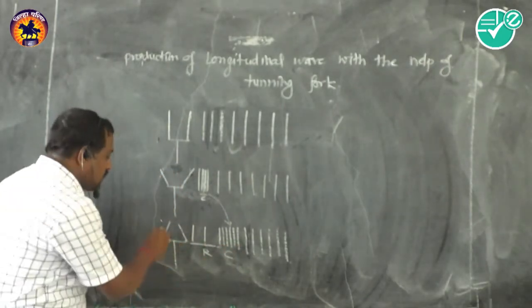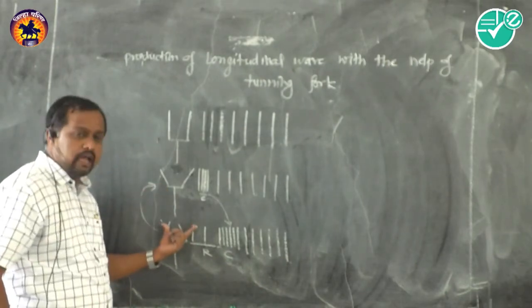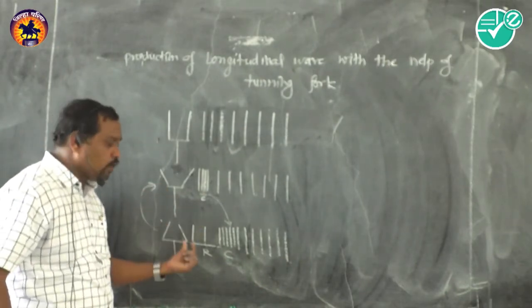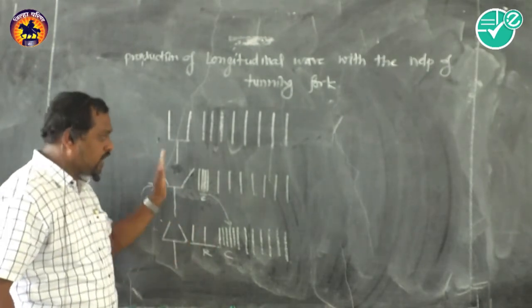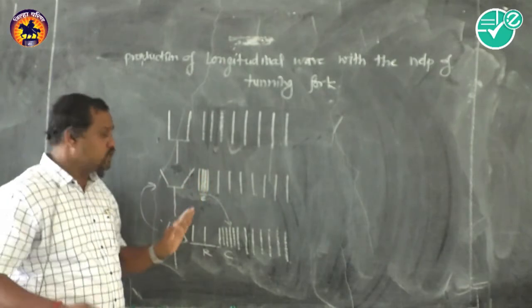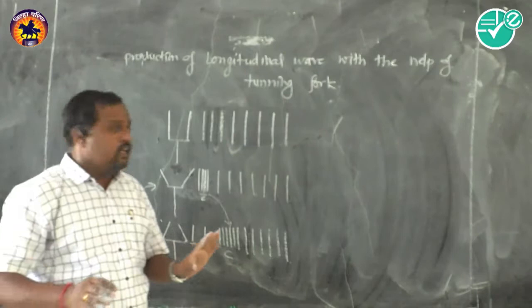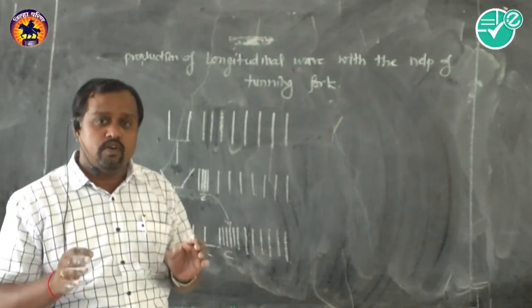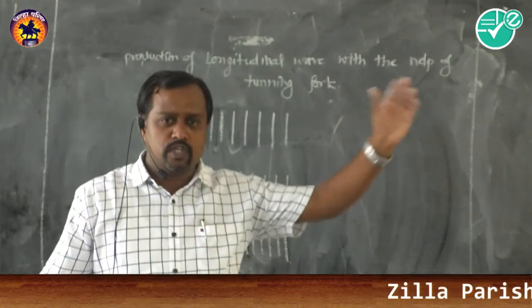Now, in the next case, again the same thing happens. Inward, then it moves outward. Again compression is formed. Then later again it moves inward. That means likewise alternate compression and rarefaction is formed. See, this is nothing but the basic principle behind the formation of sound wave with the help of a tuning fork. That means alternate compression, rarefaction, compression, rarefaction.